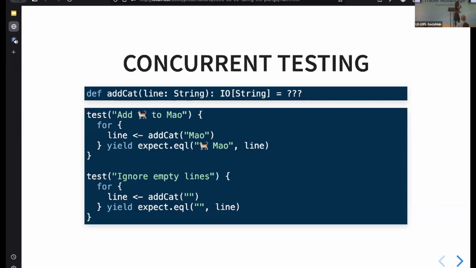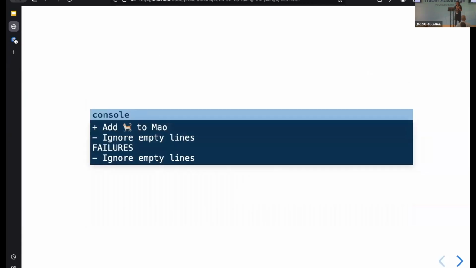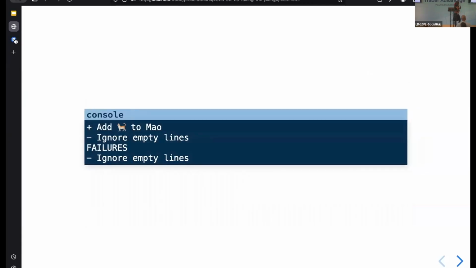And thankfully, Weaver does that. It does concurrent testing. So if you were to run these tests in Weaver, you would get an output that looks like this. You would see as the tests ran, you would see which ones passed and failed. So the plus means add cat to Mao passed. The minus ignore empty lines means that one failed. And then at the very end, you would see a log of all the failures.